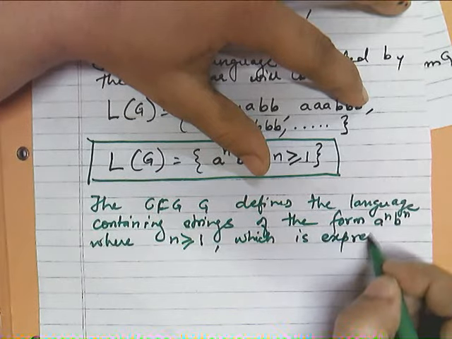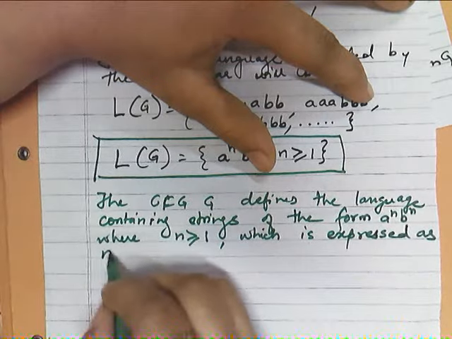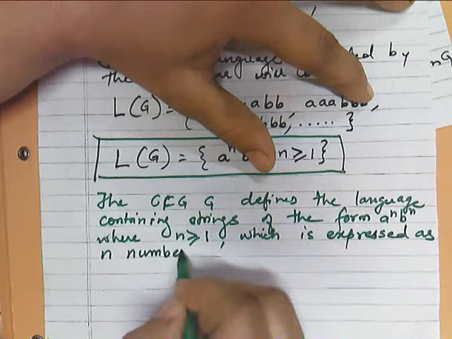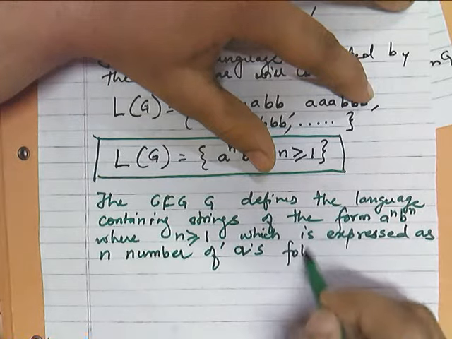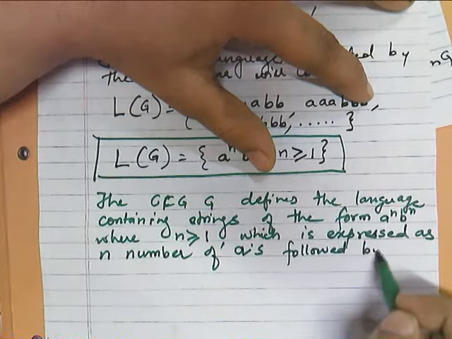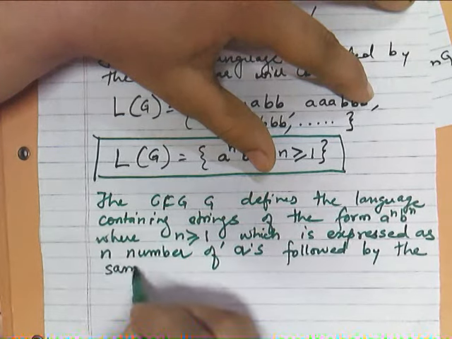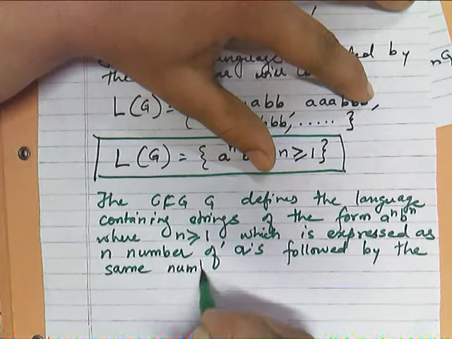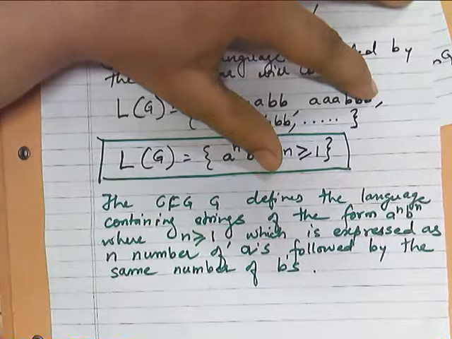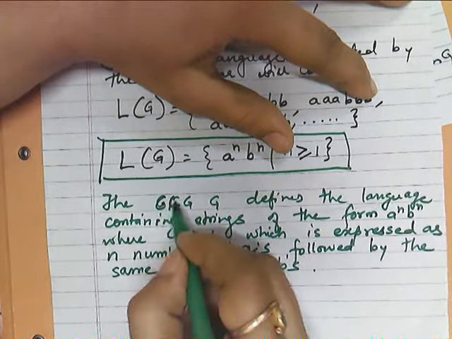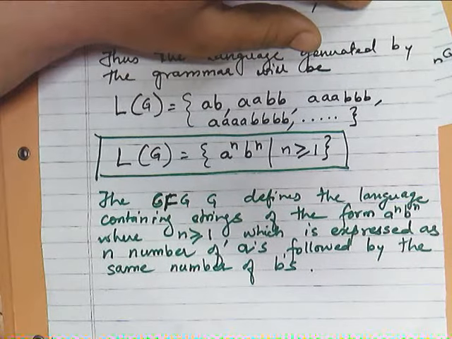which is expressed as n number of A's followed by the same number of B's. So this will be the explanation of your language. Okay, so I hope this problem is clear to you.